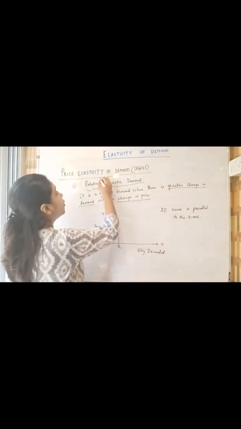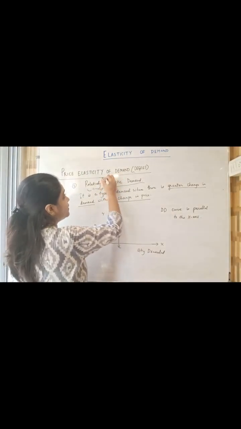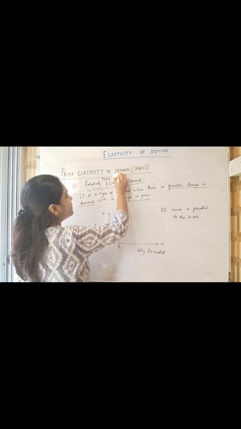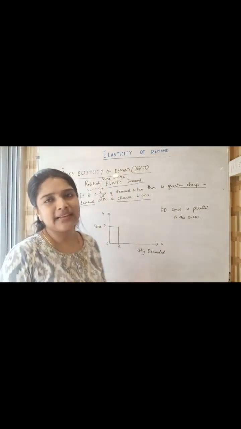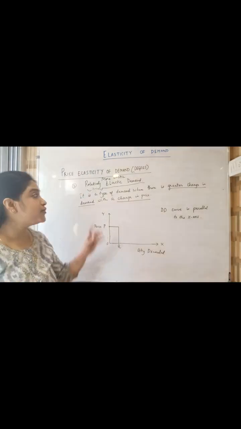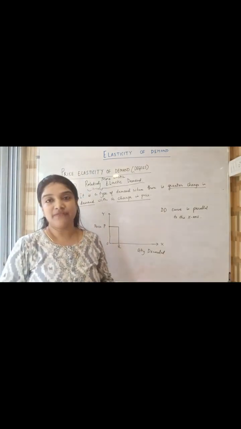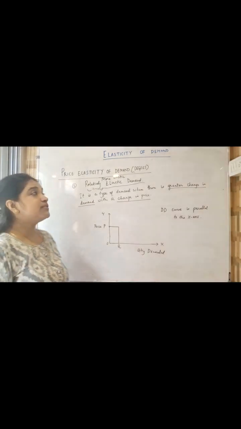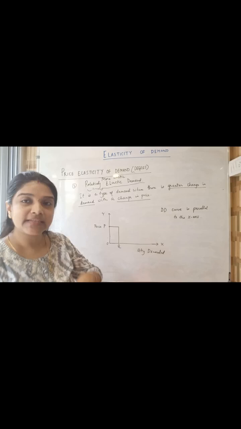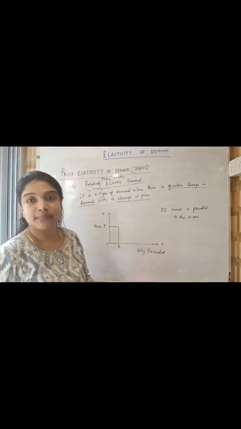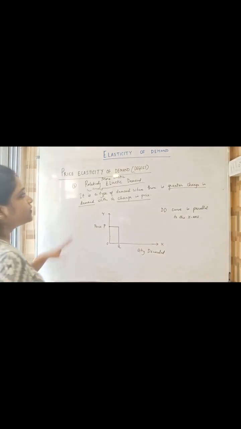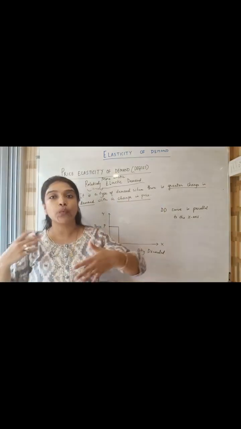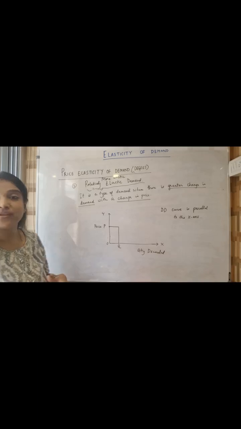Relatively elastic demand is also called more elastic demand, or just elastic demand. So these are different terms used for the same definition. Don't get confused if it's more elastic, relatively elastic, positively elastic. These are all the same things, or just elastic. It's a type of demand where there is greater change in demand with a change in price.